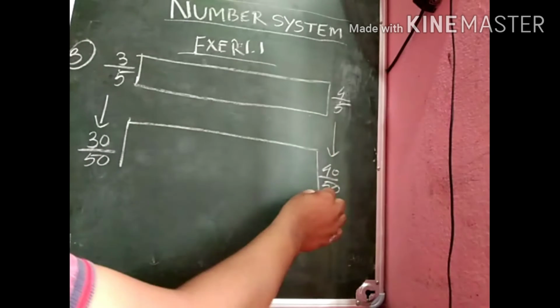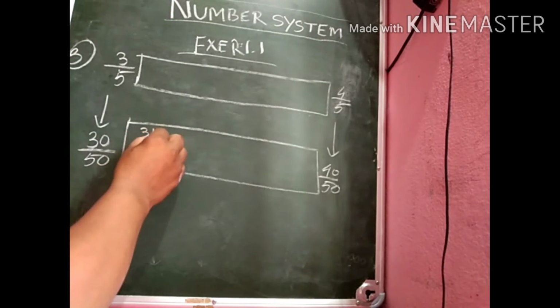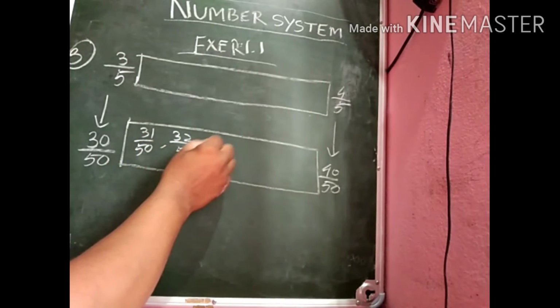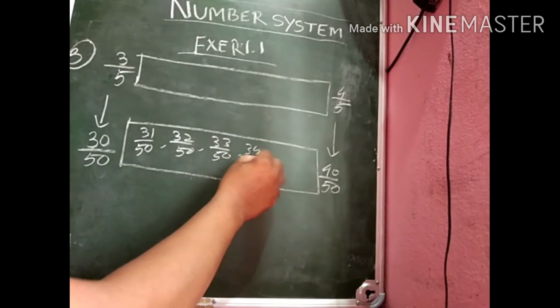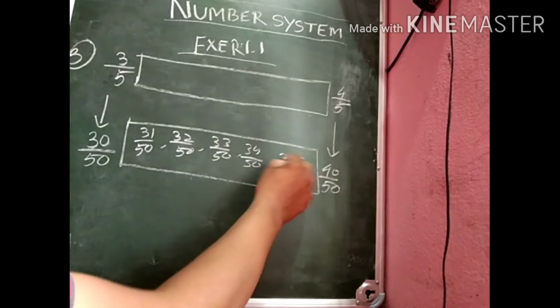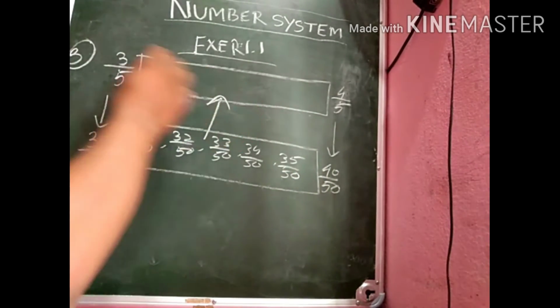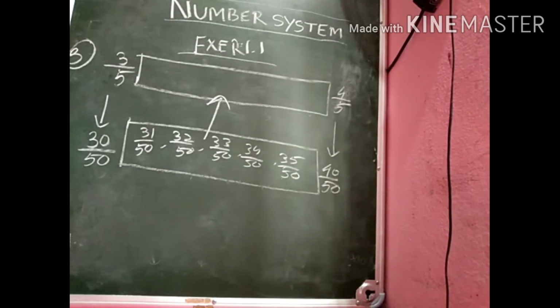Then if we write 5 rational numbers between 30 by 50 and 40 by 50, these 5 numbers also lie between 3 by 5 and 4 by 5. So 31 by 50, 32 by 50, 33 by 50, 34 by 50, 35 by 50. These are the 5 rational numbers that lie between 3 by 5 and 4 by 5.